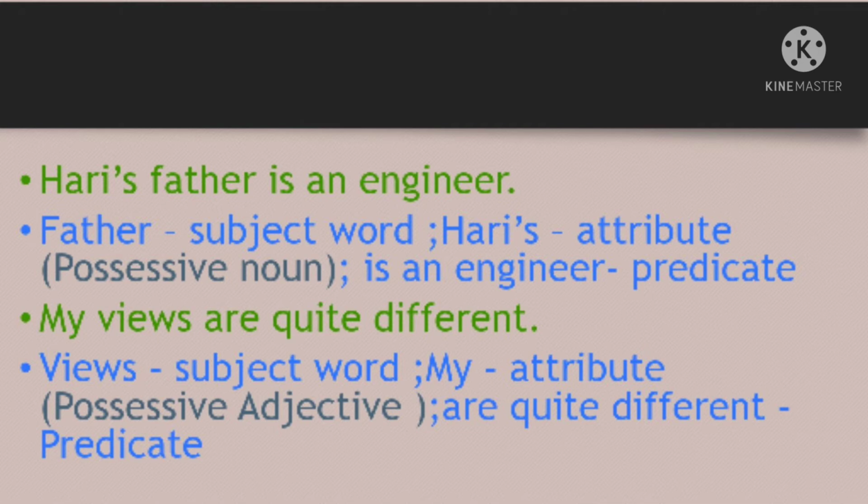Okay, students, now let us see the fourth example here: My views are quite different. What is the main word here? What is different here? Views. So that will be the subject word. And whose views here? My. It will be an attribute and it is a possessive adjective. And quite different will be the predicate.